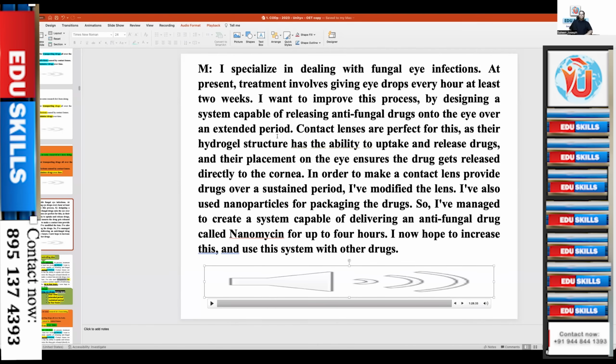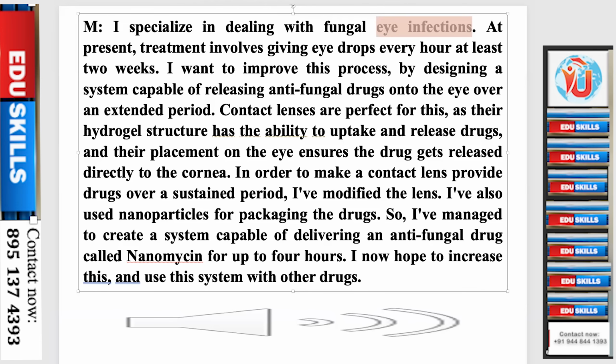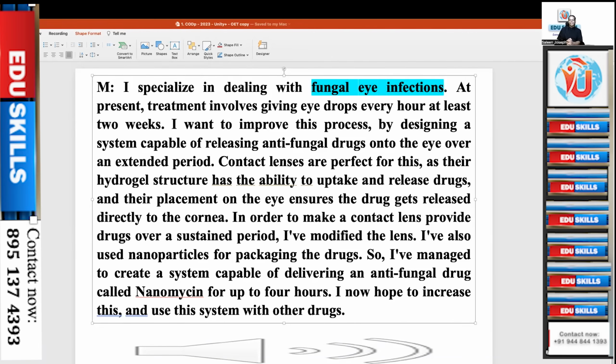What is the main idea here? The main idea is to treat fungal eye infections. That is the controlling idea of this whole paragraph. Okay, that's the main point. At present, there is a problem regarding fungal eye infections. What is the problem? Giving eye drops every hour, for at least 2 weeks.